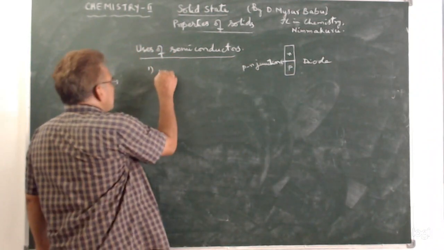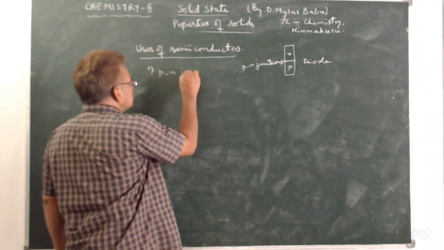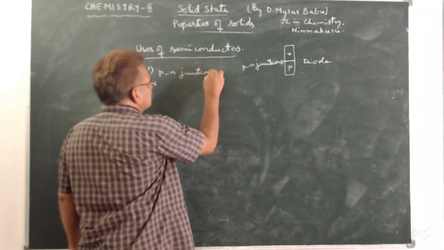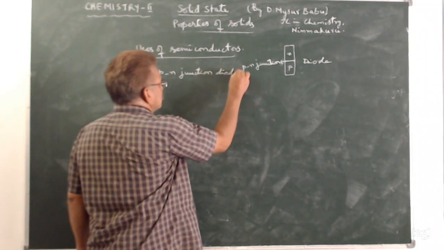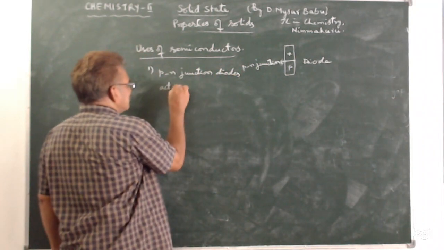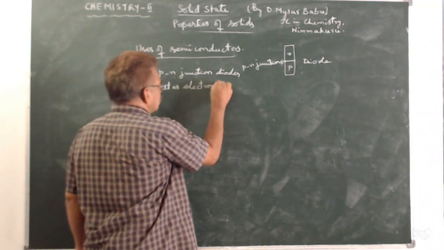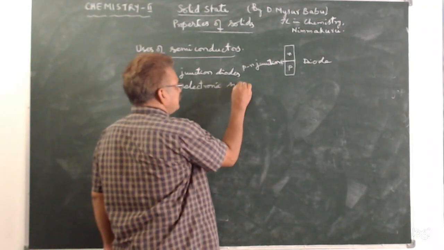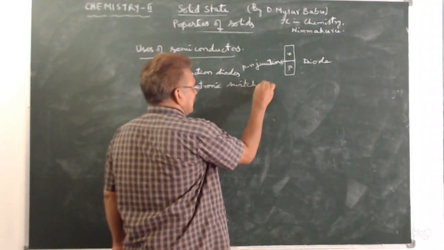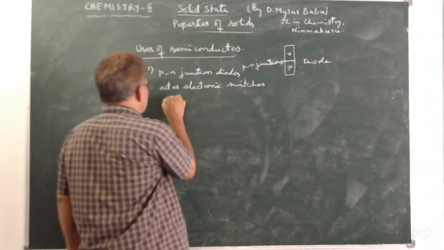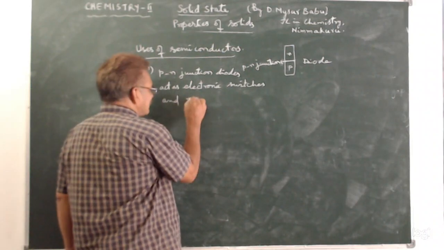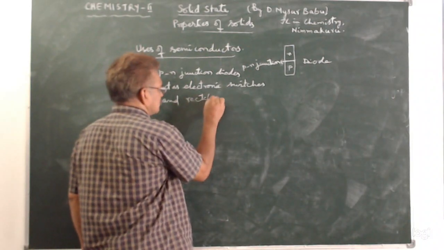So PN junction diodes act as electronic, not electric, it is electronic switches, and they act as rectifiers.